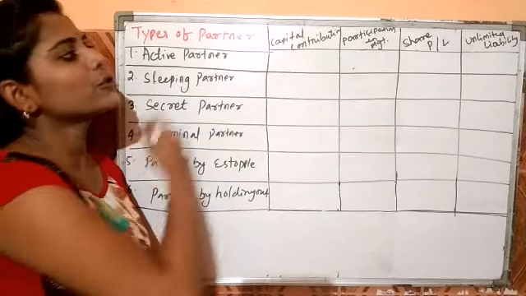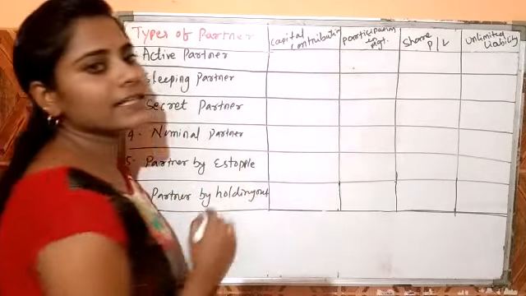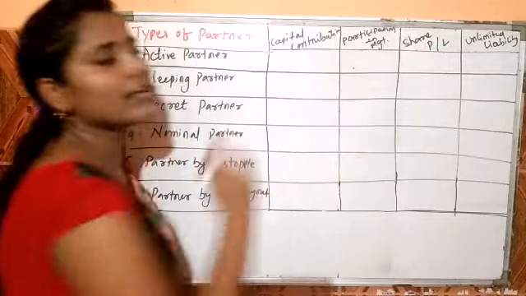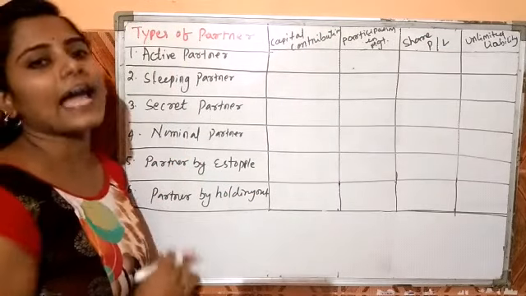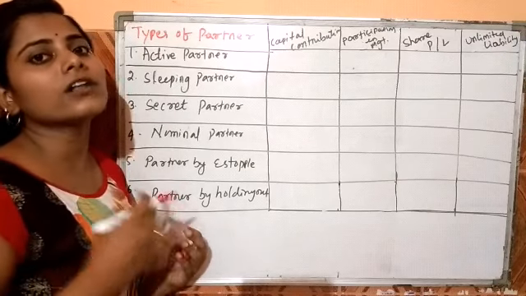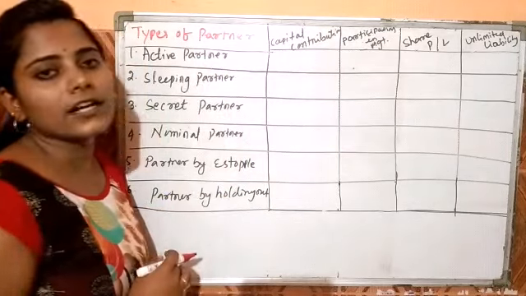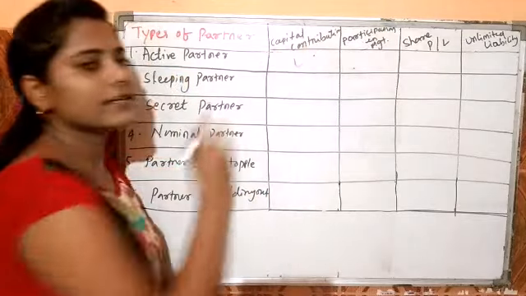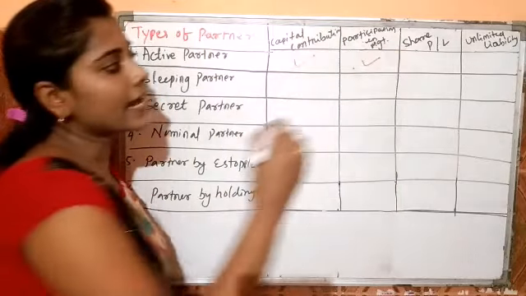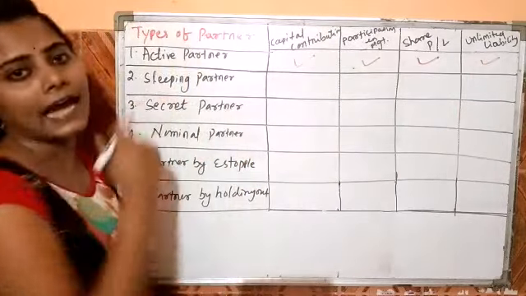Let's recall this topic through a small chart, and we understand this topic using four elements: capital contribution, participation in management, share of profit and losses, and lastly unlimited liability. Let's start. First is the active partner. We know the meaning of active partner: the partner who actively takes part in all the day-to-day activities of the business firm. So now the question is, can he contribute any capital? The answer is yes. Can he participate in any management meeting? Yes. Can he share the profit and losses of the firm? Yes. And the liability of this active partner is also unlimited.